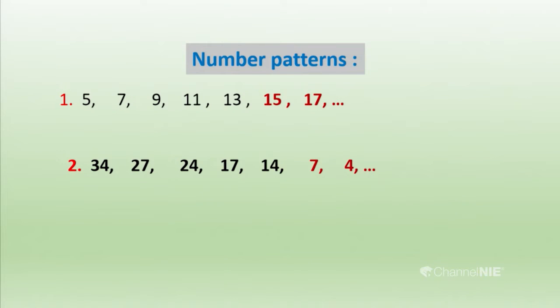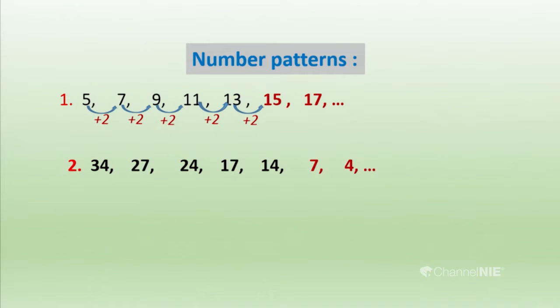First number pattern: 5, 7, 9, 11, 13, 15, 17. What's the order of that? Let's see. 5 plus 2 makes 7. You can see that, 7 plus 2 makes 9, 9 plus 2 makes 11, 11 plus 2 makes 13. So we can continue that. It has no end, but I have finished at 17. There are only several terms. So here, by adding 2 to each term, we can get the next term.